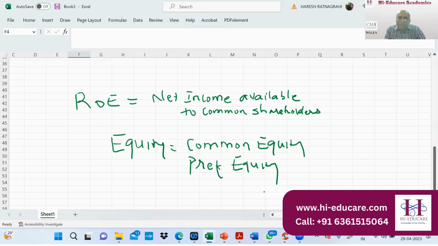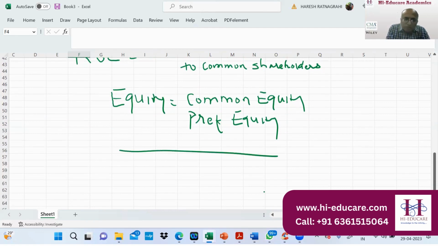Say for example, if you see the balance sheet, in the US we write equity on the right hand side, right? Say the equity section is there.